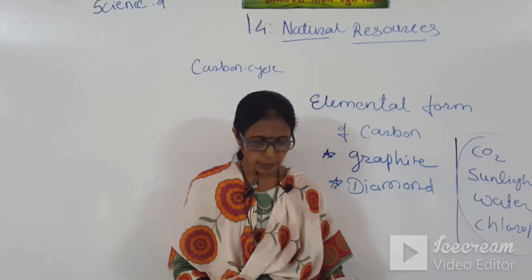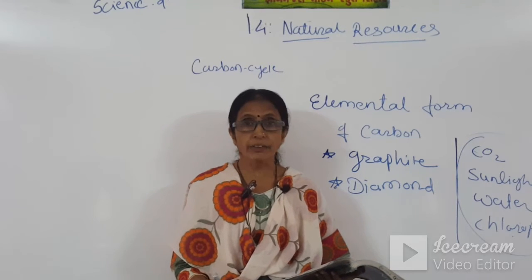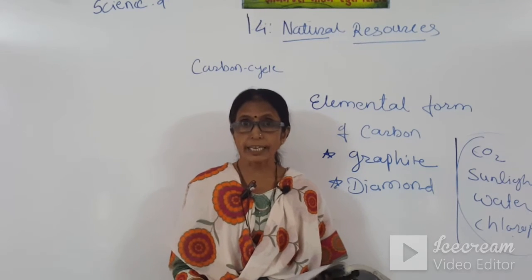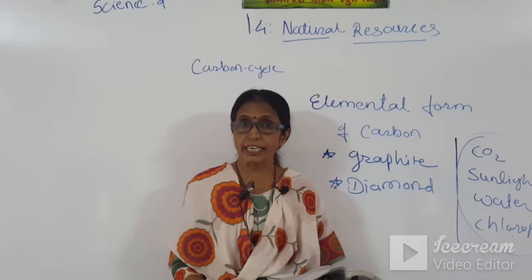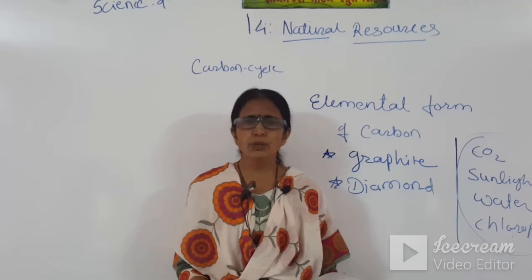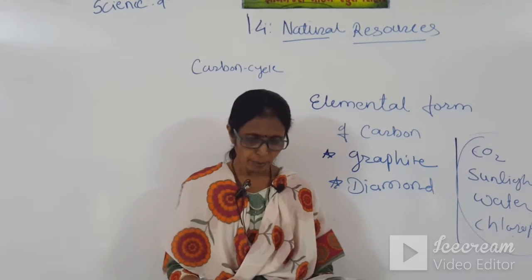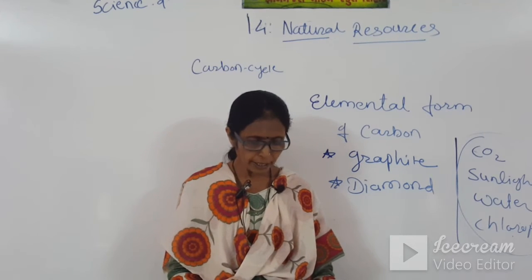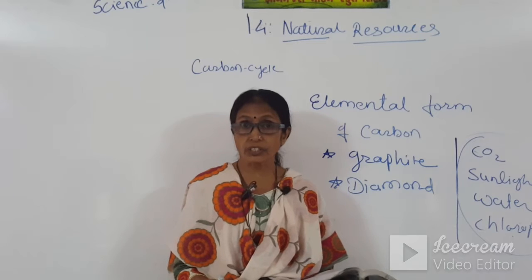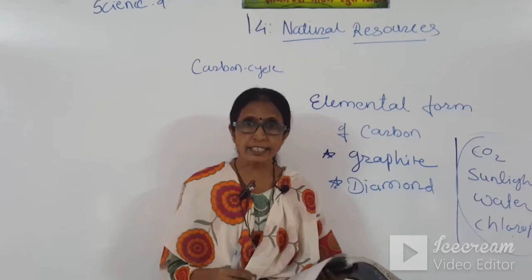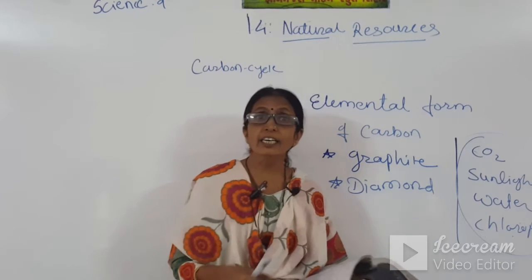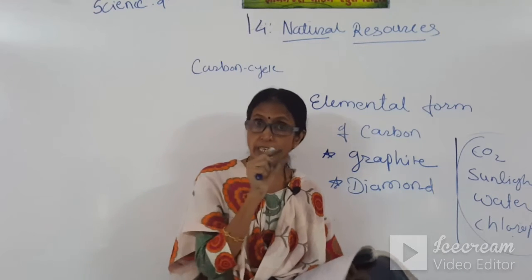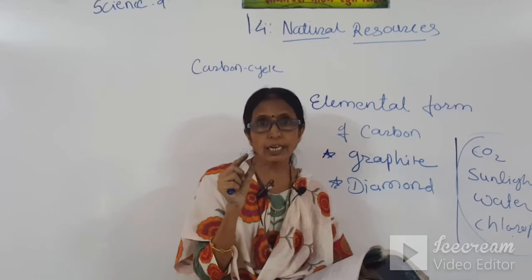Organic compounds in animals, which we have discussed before, like exoskeleton, endoskeleton, proteins, fats. So carbon is one of the main components in them. Again, we know inorganic carbonates means shells, like the shells of the animals which we find in the seas and oceans.